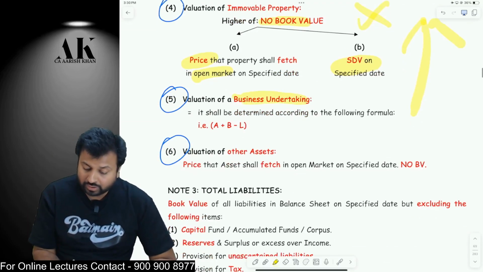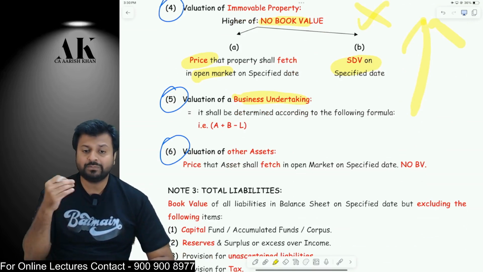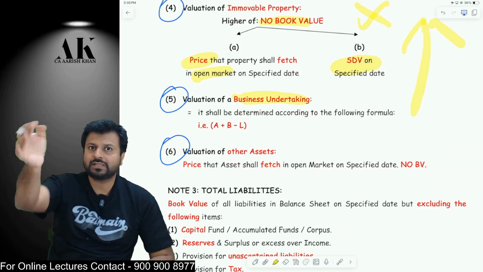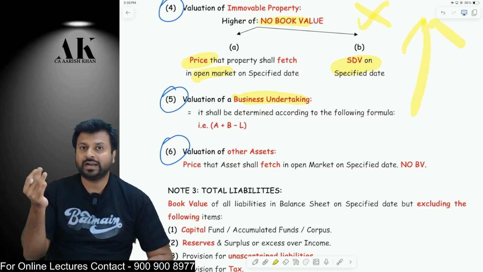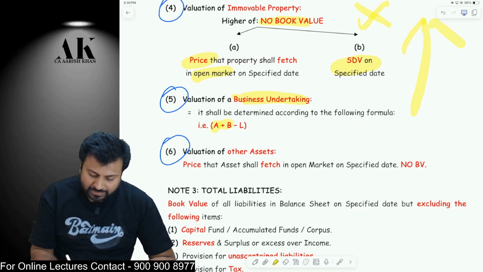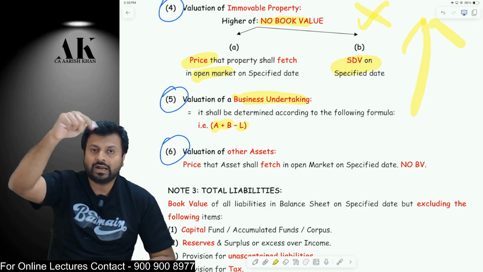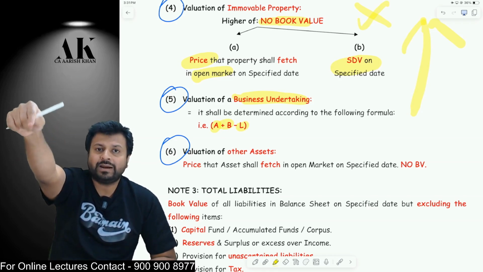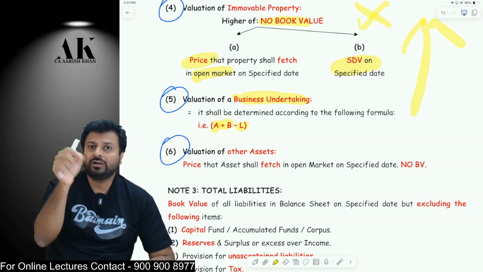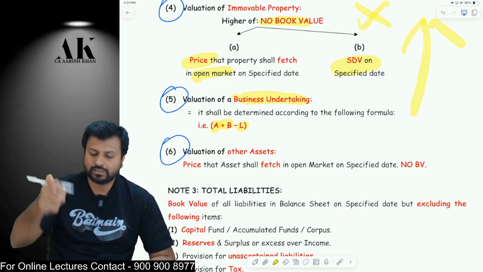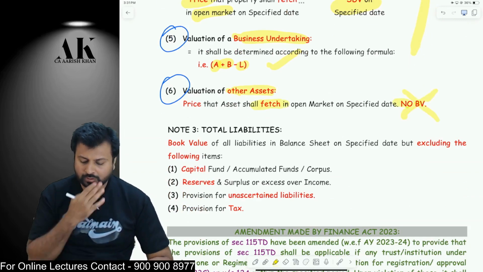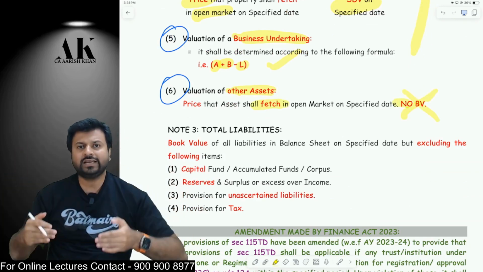The next one is also a very, very dangerous part: valuation of a business undertaking. Suppose you have some stake in a partnership firm, say a 30% stake. Then how will you value that? You have to do A plus B minus L of that partnership firm, just like you have done for unquoted shares. Then, on that, multiply by your stake of 30%, and you will get the value. Apart from this, if there are any other assets, you are going to take the market value, not the book value, of that particular asset. So all the assets are covered.